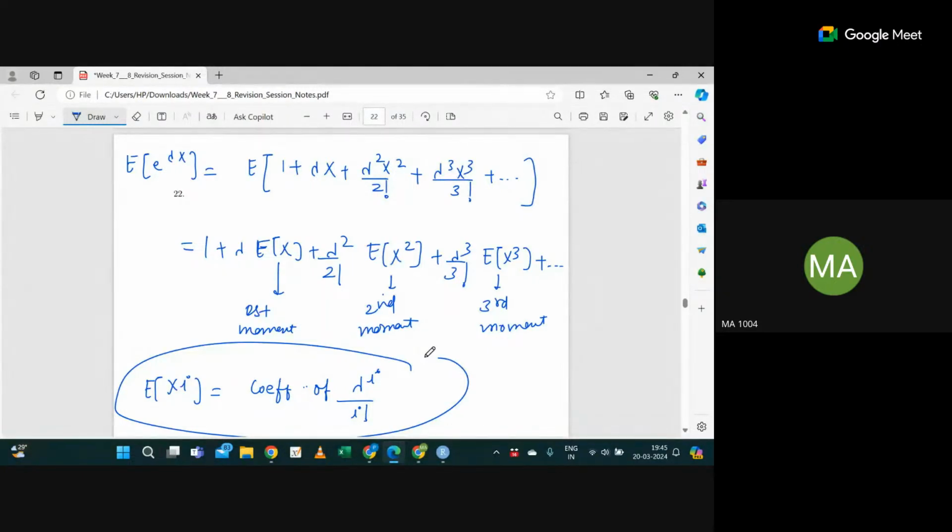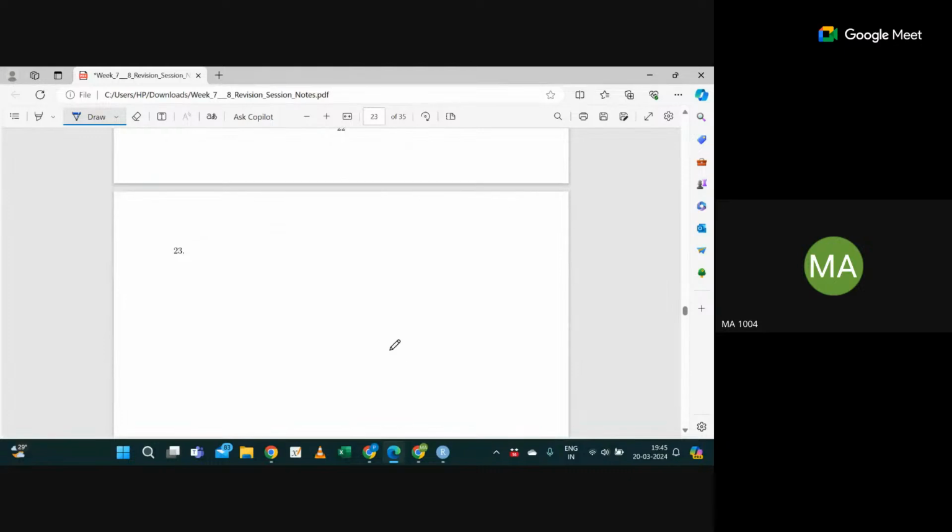Now let's move to the next topic, which is CLT, central limit theorem. Okay. What does CLT tell us? Anyone? Any thought? We use CLT to approximate the probability. Okay, correct. Very good.